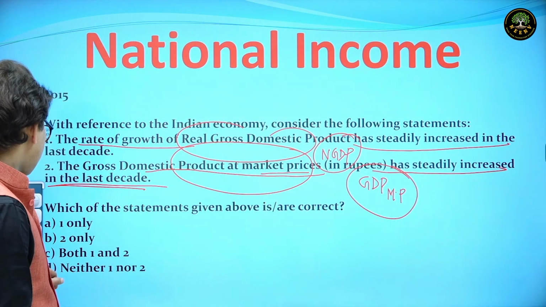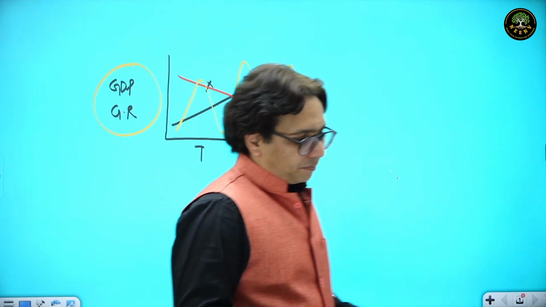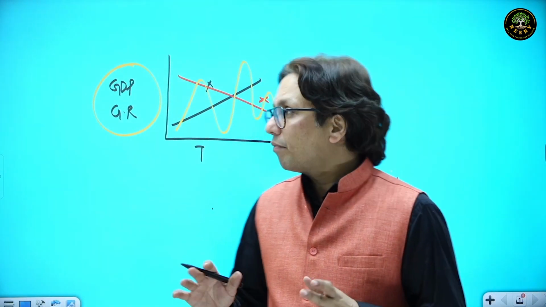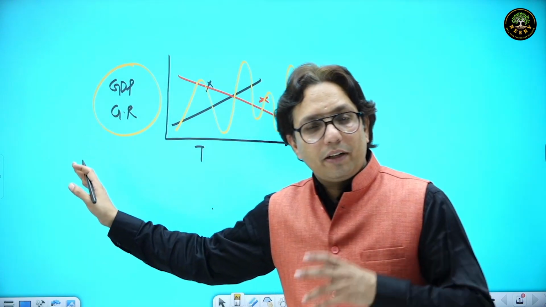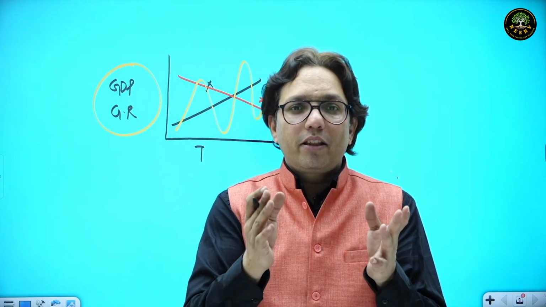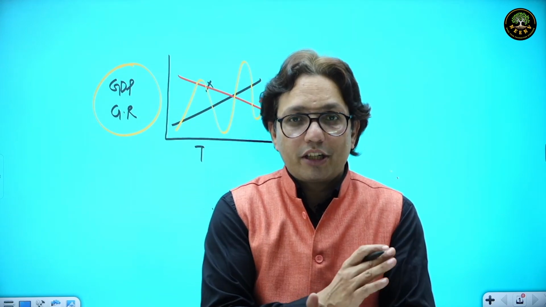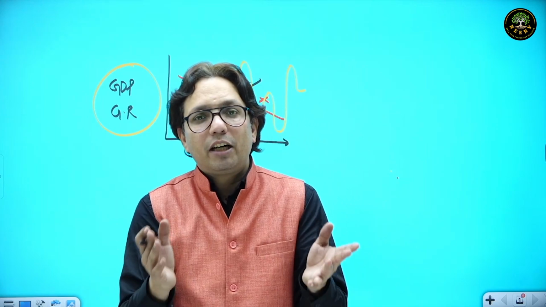Look, we have witnessed only a few instances. The question was in 2015, and by 2015 we did not have COVID. So by 2015, we had only 4 instances when the GDP of a year was less than the GDP of the previous year, when the country faced recession. After COVID, it was the 5th instance when the GDP came down. I'm not talking about the GDP growth rate coming down, but the GDP itself.